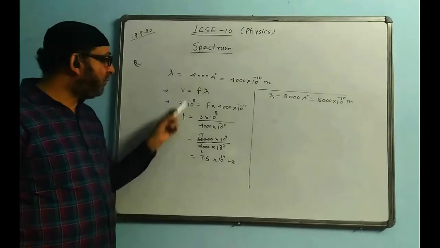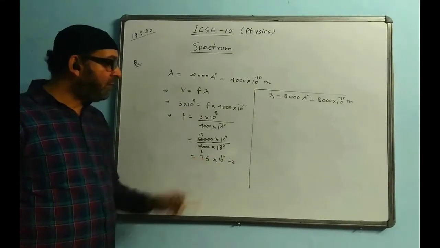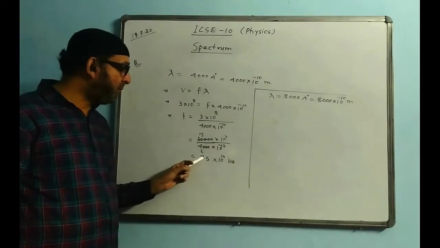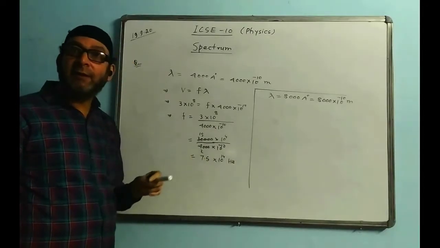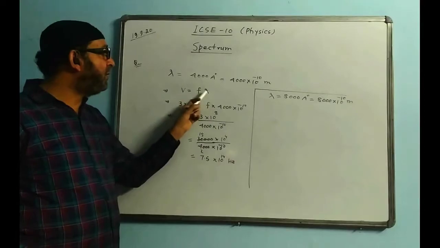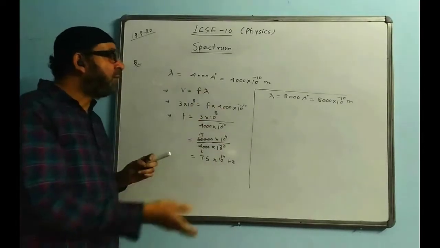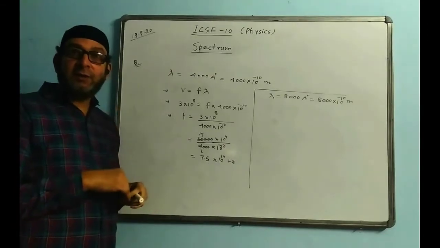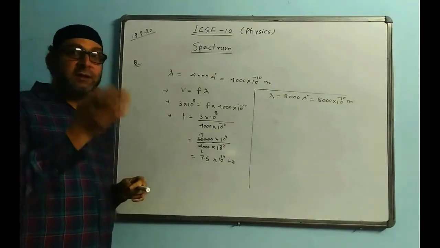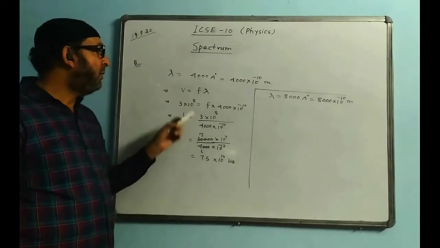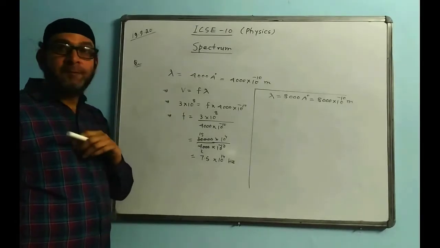What is the frequency we just took? 7.5 into 10 to the power 14 hertz. Now it will become half of that, so 7.5 by 2 we can directly divide. Because frequency and wavelength are inversely proportional, they will come down. When the wavelength is large, frequency will be less, and when the wavelength is less, then frequency will be more. Just a reverse, a reciprocal or inversely proportional, you can say.